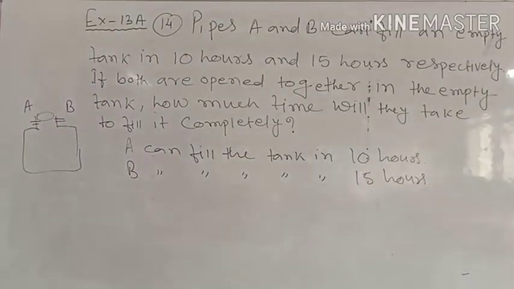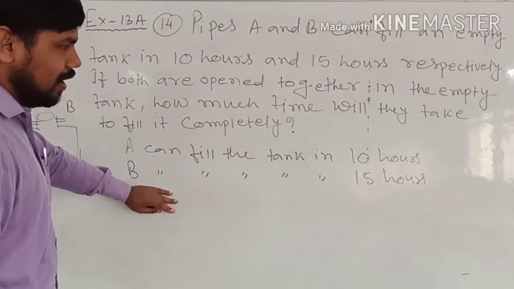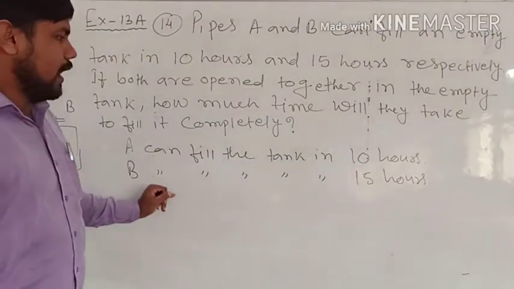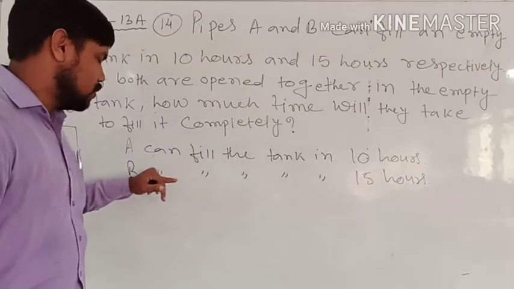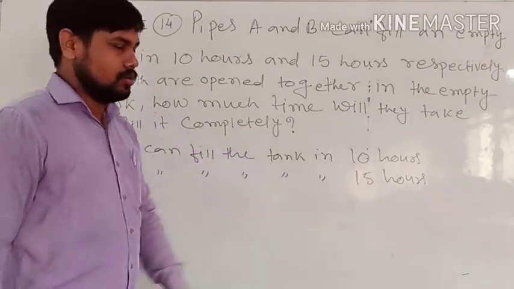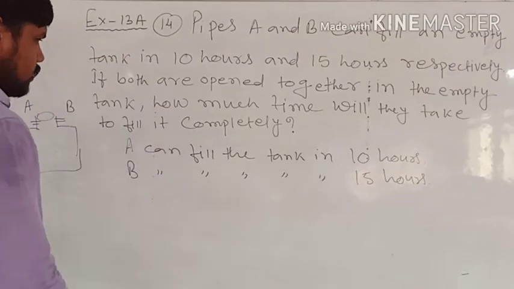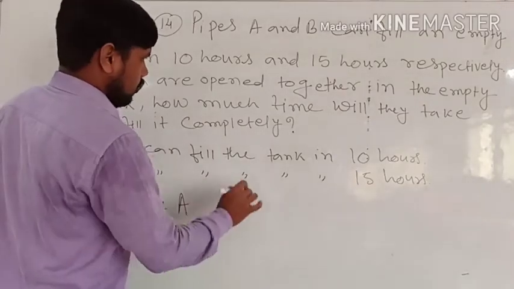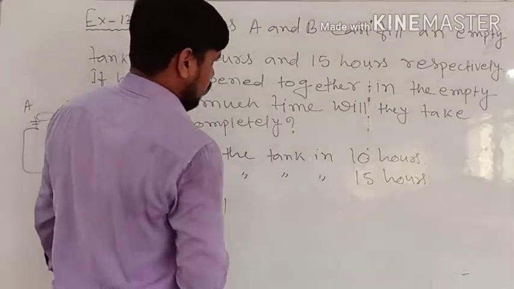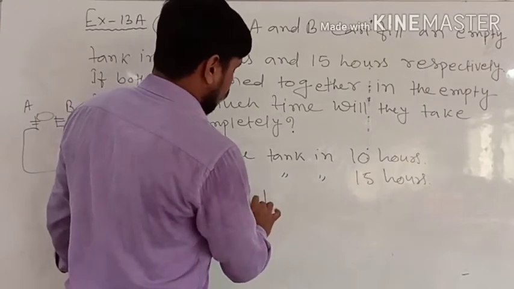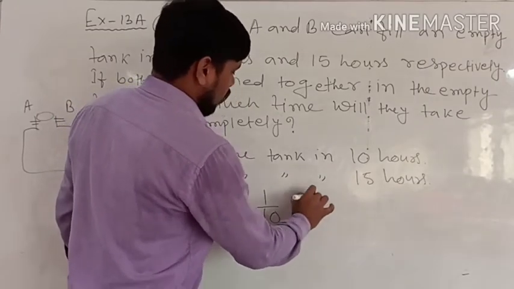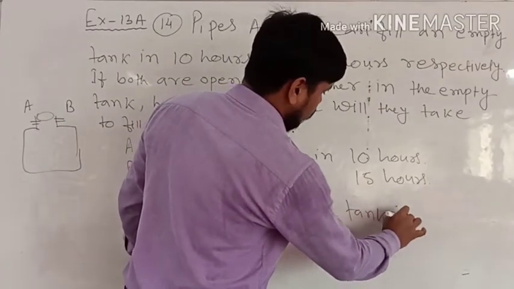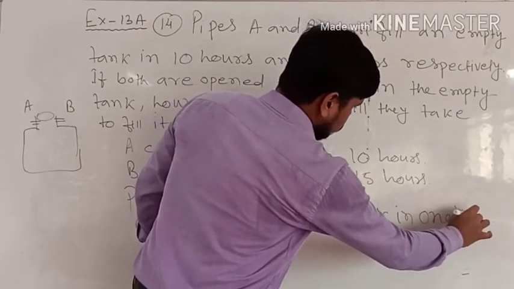Now first we need to calculate how much part of the tank is filled by A in 1 hour, and how much by pipe B. So pipe A fills 1/10 of the tank in 1 hour.